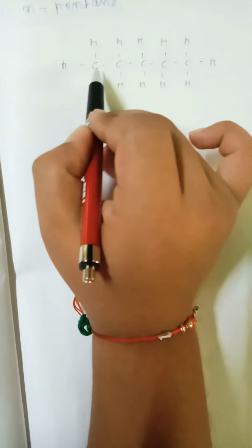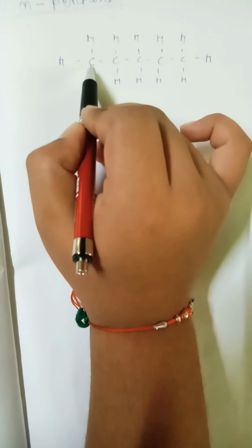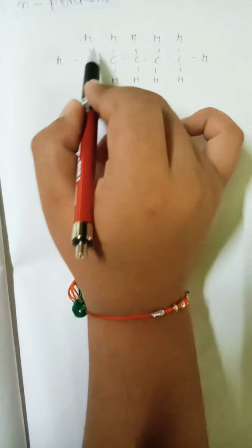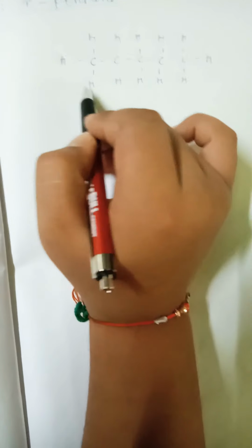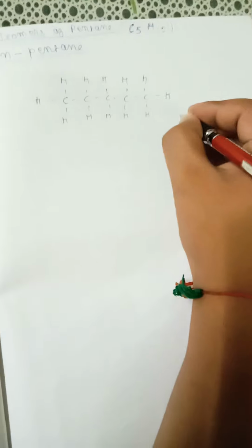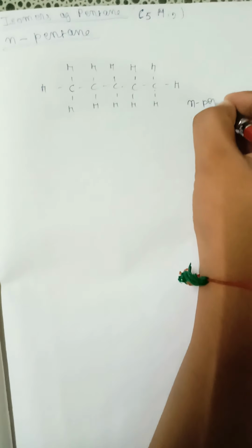See friends, here are 5 carbons, 1, 2, 3, 4, 5, and hydrogen is 12, 1, 2, 3, 4, 5, 6, 7, 8, 9, 10, 11, 12. So the name of this structure is n-pentane.